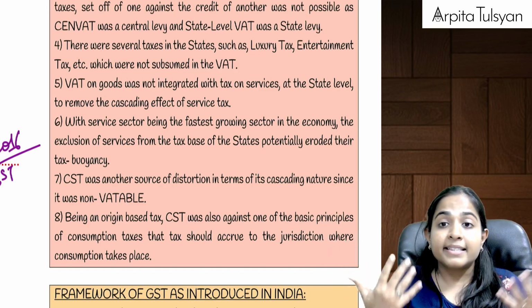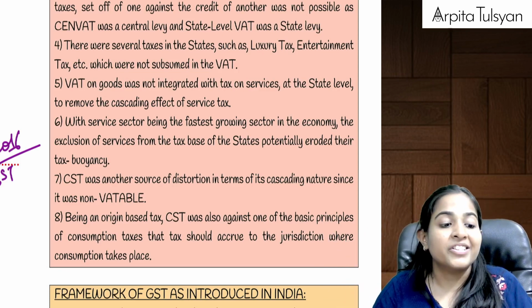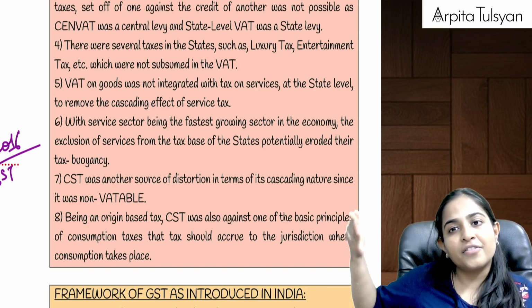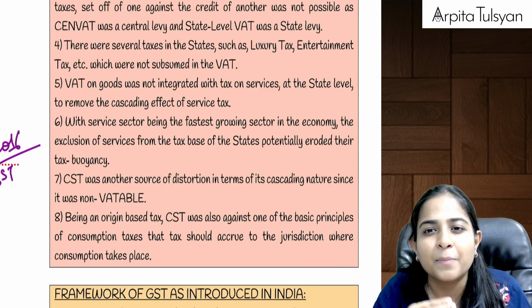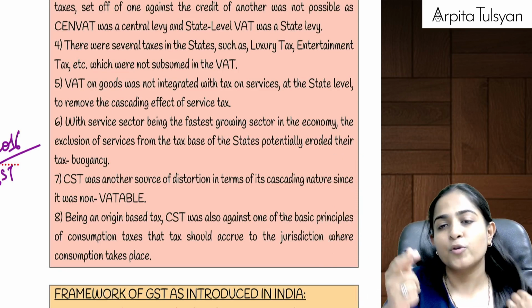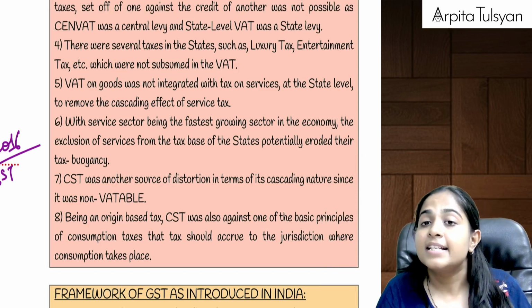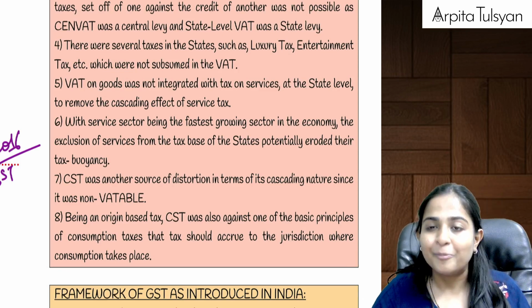Next, states were crying. Why were the states crying? Because states were not allowed to collect service tax. Now we know that the service industry is growing at such a good speed, so every government will need some revenue, na? But the state government was not getting any revenue because it was not allowed to collect any service tax, because service tax collection power was there only with the central government, right?